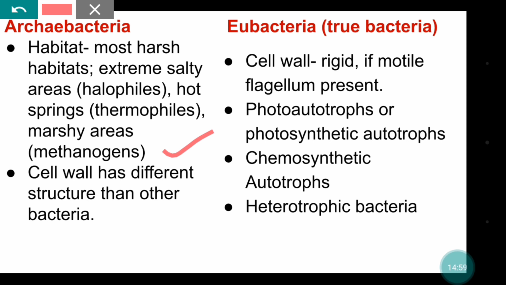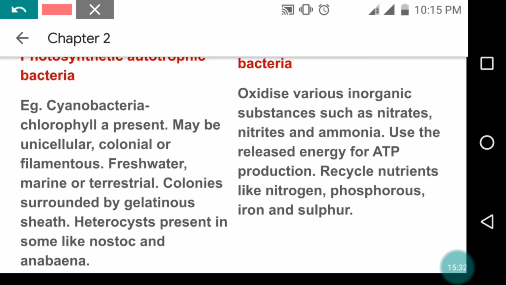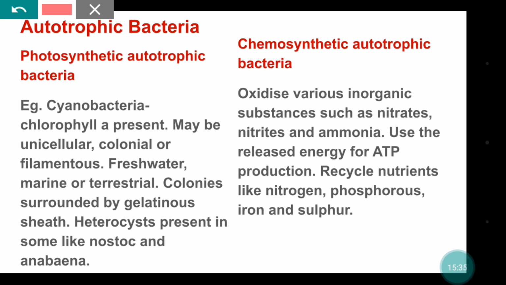The next category is eubacteria or true bacteria. Its cell wall is rigid, and if it is motile, flagellum is present. It can be photoautotrophs or chemoautotrophs, right? It can be heterotrophic also. Autotrophic bacteria can be categorized into 2 categories, that is photosynthetic autotrophic bacteria and chemosynthetic autotrophic bacteria. In photosynthetic autotrophic bacteria, cyanobacteria come under it.